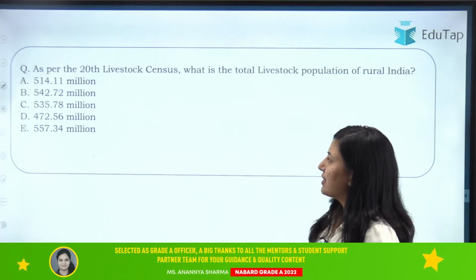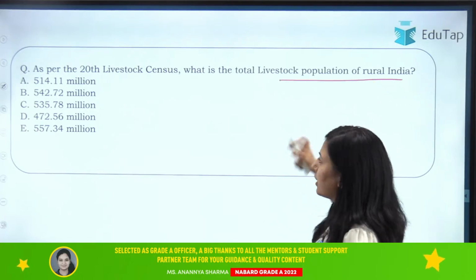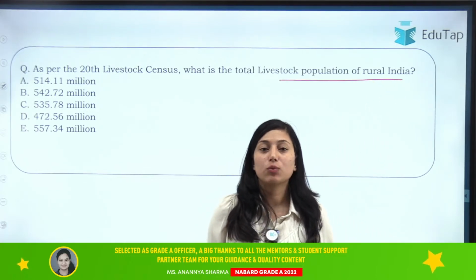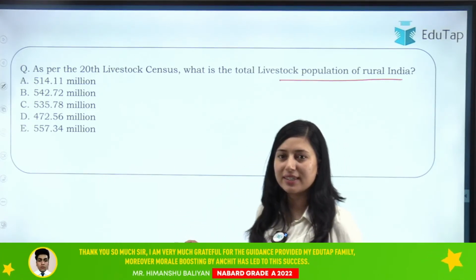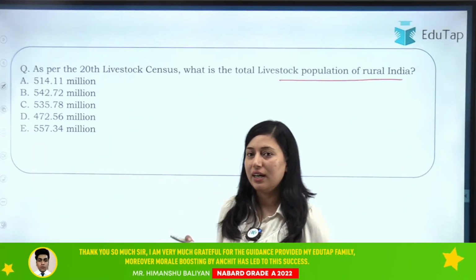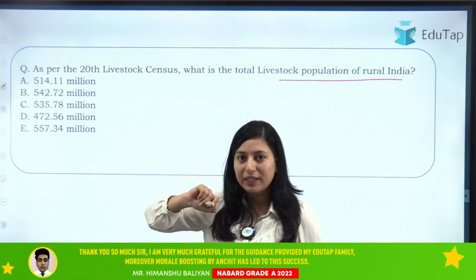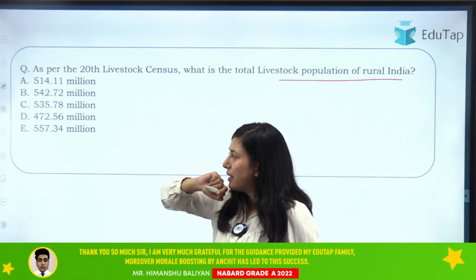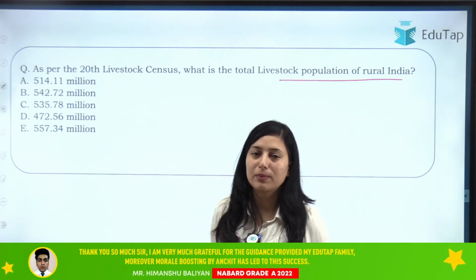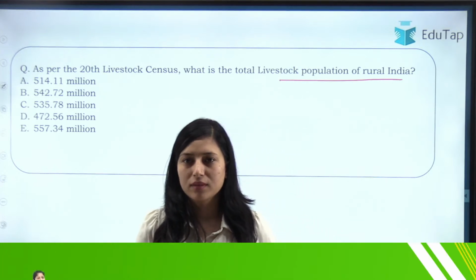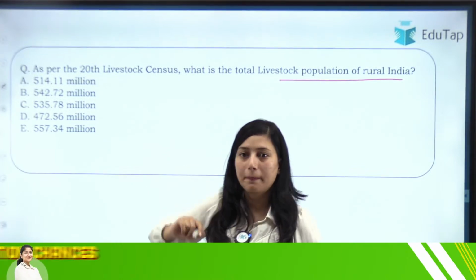Let's move to the next question: as per the 20th livestock census, what is the total livestock population of rural India? We have covered the total livestock population. Now, if you have studied this, tell me the population of rural livestock. Your options are 514.11 million, 542.72 million, 535.78 million, 472.56 million, 557.34 million. So what will be the right answer here? If anyone of you knows this, what is the right answer?